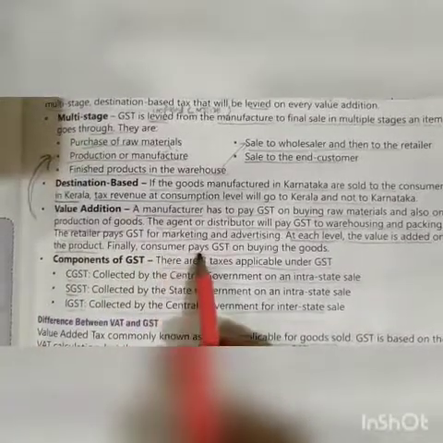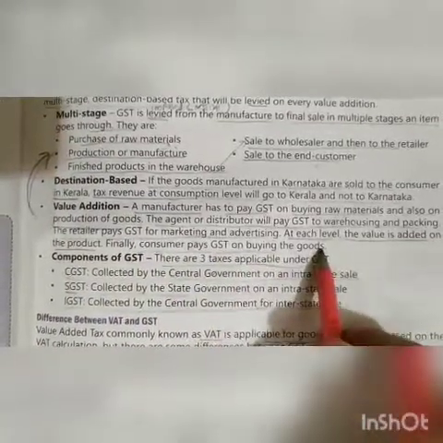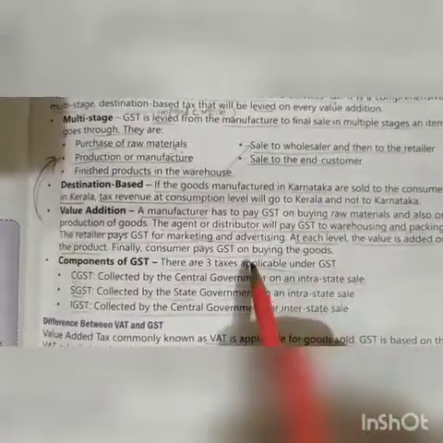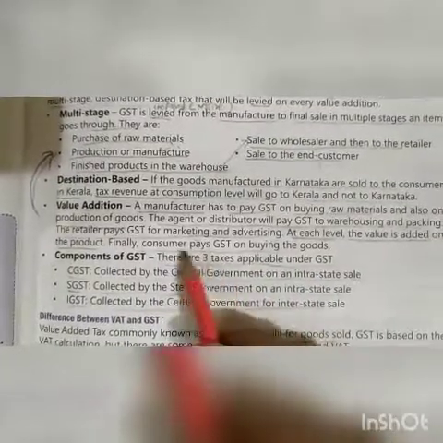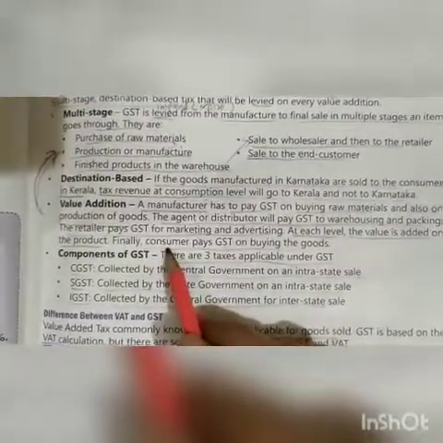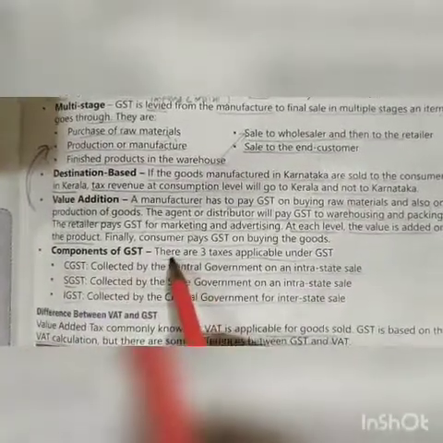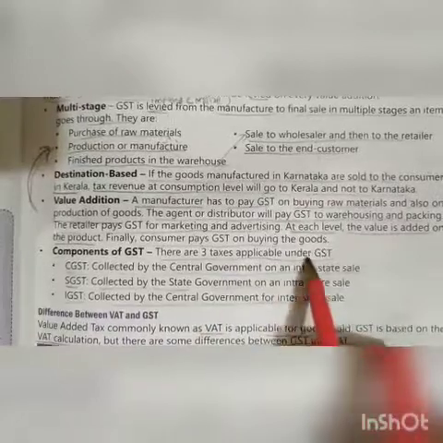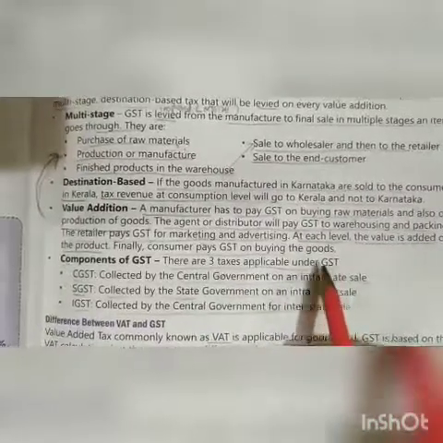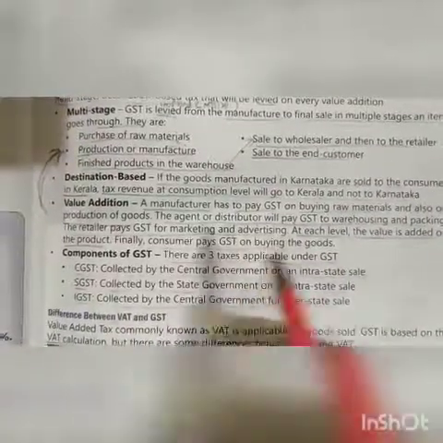Finally, the consumer pays GST on buying the goods. Who is the last payer of GST? We, consumers. Now, the components of GST. What are the components of GST? There are 3 taxes applicable under GST.